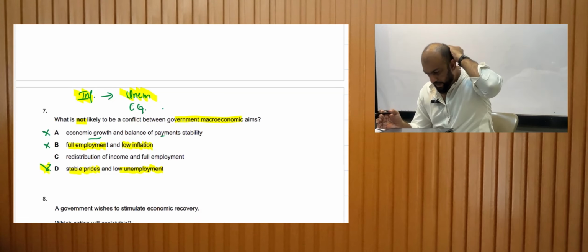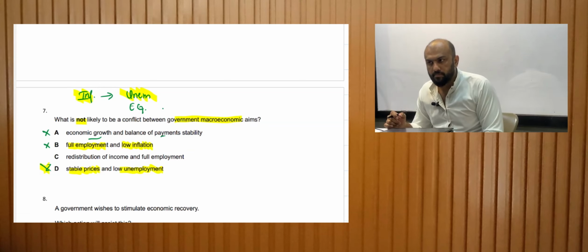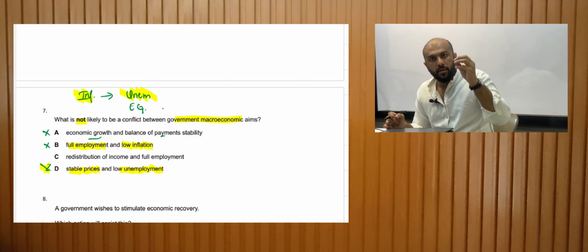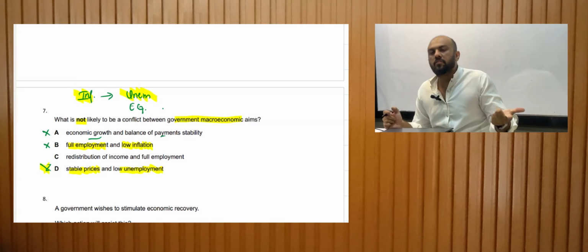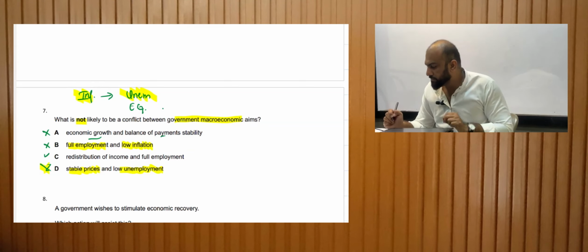Redistribution of income and full employment. Whenever there is full employment, there will be redistribution of income. The poor people will be better off. Hence, there will be no conflict. Therefore, C is the right answer.